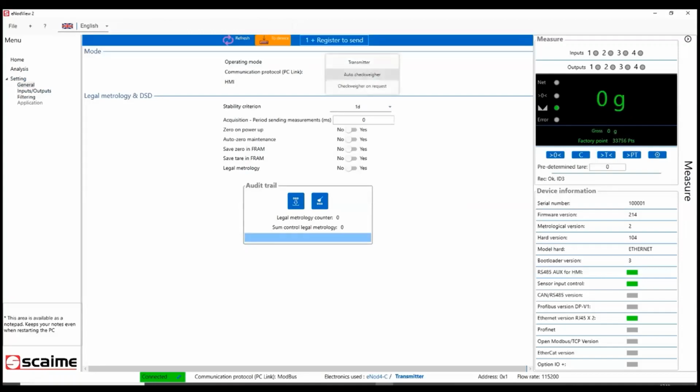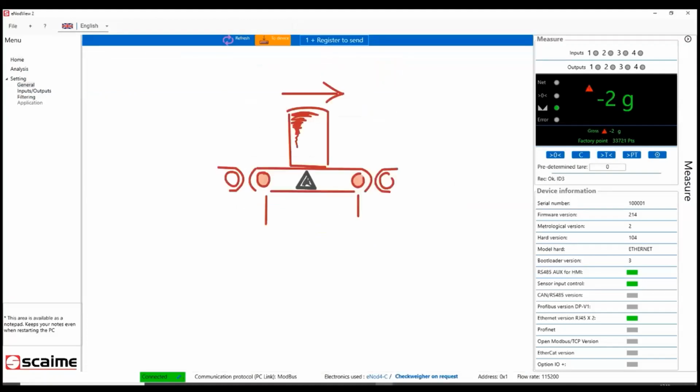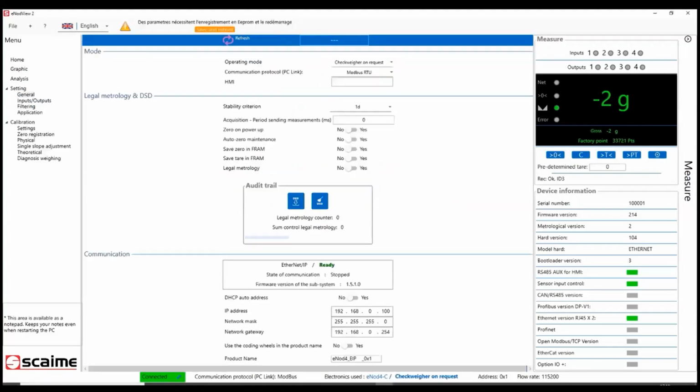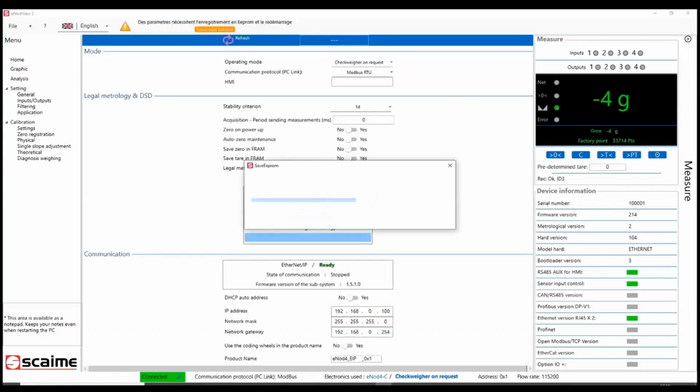I will put back the inode 4C in checkwire functioning mode. I send it, I save in EEPROM.